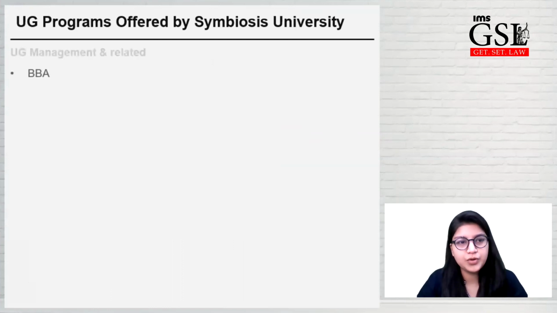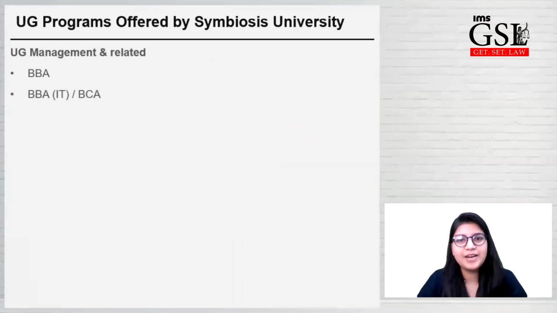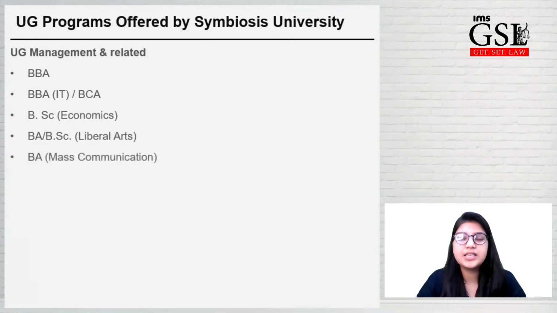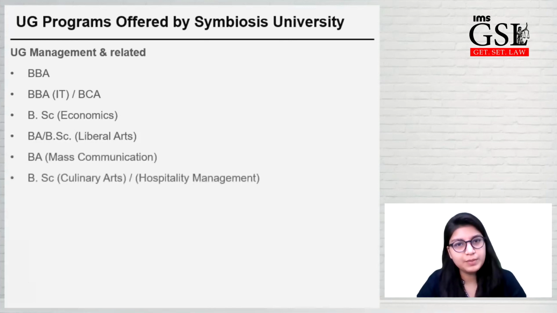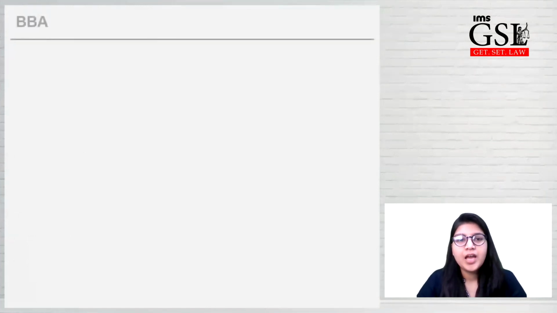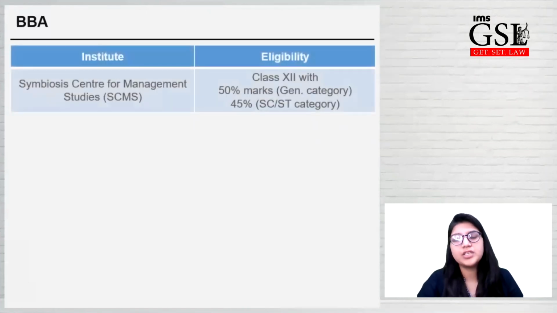Before entering into how to fill the form, let us see what are the UG programs that are offered by Symbiosis University. So the first program is BBA. BBA IT and BCA is the next program. BSc Economics, BA, BSc in Liberal Arts, Mass Communication, Hospitality Management, and for law, they have BA LLB and BBA LLB.